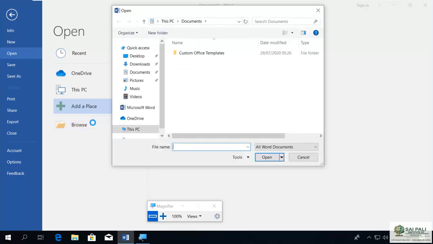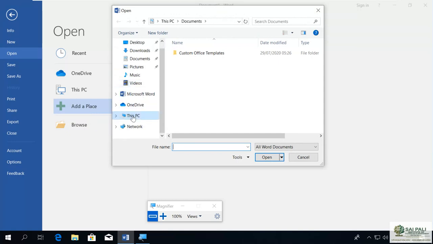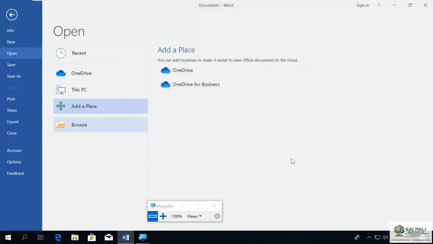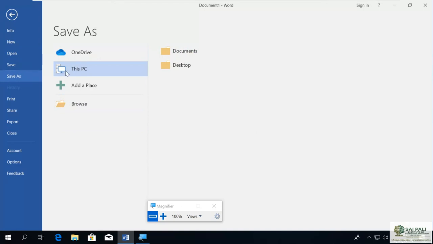You can browse your machine to get your document. If you select Browse, it will open the dialog box, and then you can browse your machine to get your document if you have saved it somewhere. Then you get the option to save your document. You can save, and it asks where you want to save. You can save it on the OneDrive or on the same machine, you can add some drives here, you can browse and save your document, and you can go for Save As also.